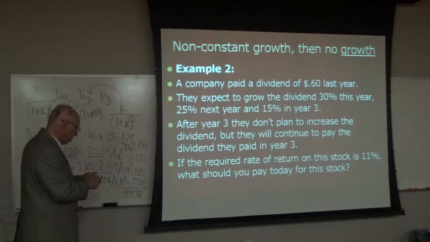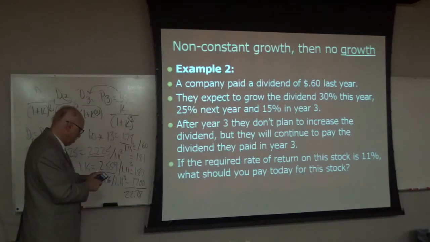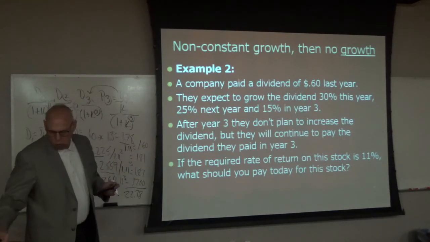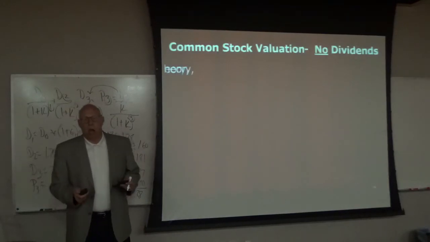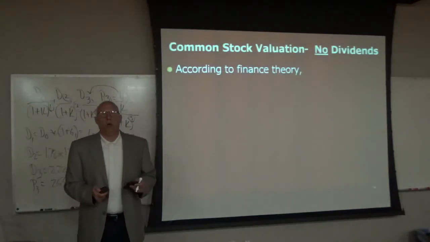Let me just do a little double checking here, make sure I got my cash flows right. So we got 2.225 divided by 1.11 yx2. Yep, that's correct. 2.559 divided by 1.11 yx3. Correct. And 23.26 divided by 1.11 yx3. Correct. So we got it all right. Ready to move on. All right, now, common stock valuation with no dividends.